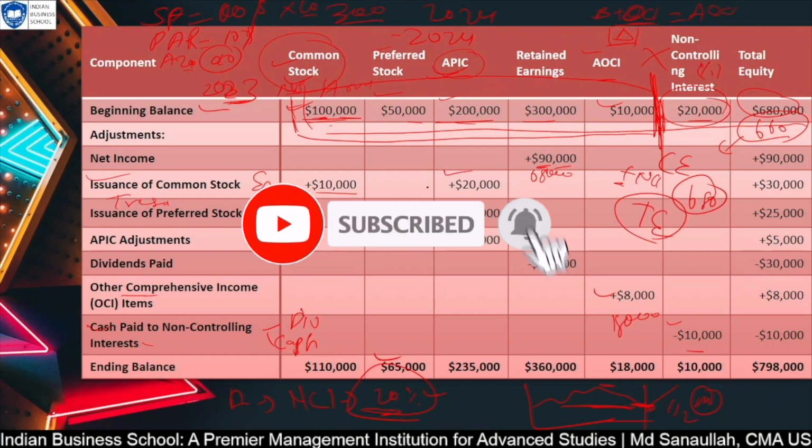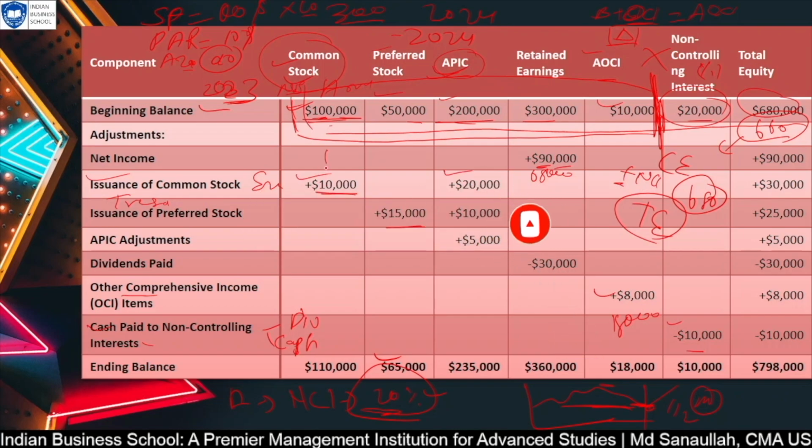Issue a stock. Maybe you have issued, I'm assuming, $1 for one share. So you have issued 10,000 stock, and you have received 3,000 because the selling price was $3 per stock and the par value was 100. So par value times the number of stock will come here, and the remaining balance will go there. Preferred stock, similarly, whatever the value per share will come here, and the additional will come here. Additional paid in capital adjustment, they are adding in case sometimes they have some interest expense kind of stuff.